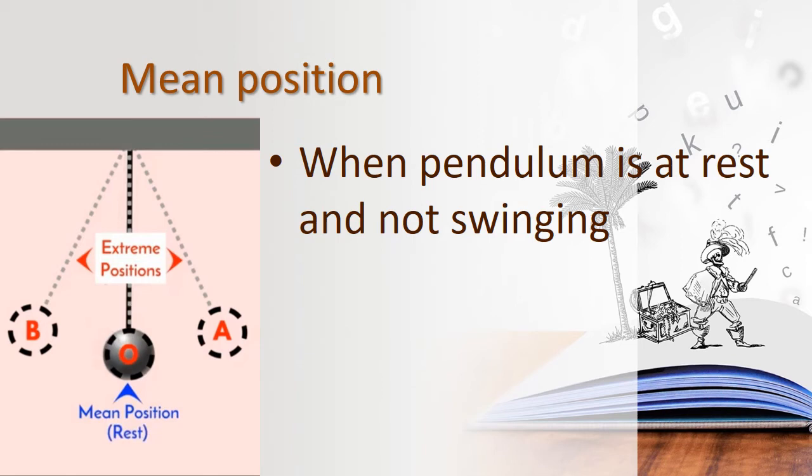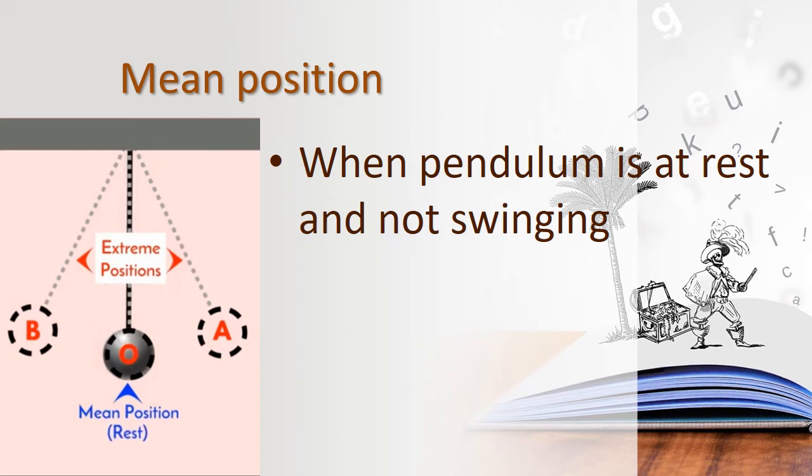Okay, we have learnt about length. What is meant by length? The distance from the tip of the suspended string to the center of the bob is called the length of the pendulum. And then what is meant by amplitude? The maximum displacement of the bob. From the mean position to the extreme position it will move, children. For that it takes some displacement. The maximum displacement of the bob in either direction is called amplitude.